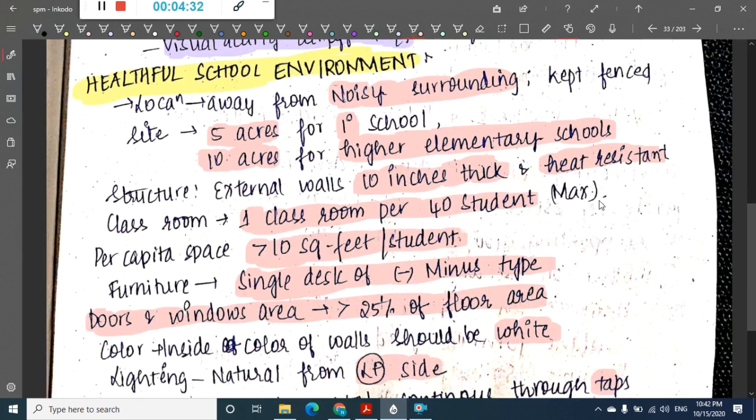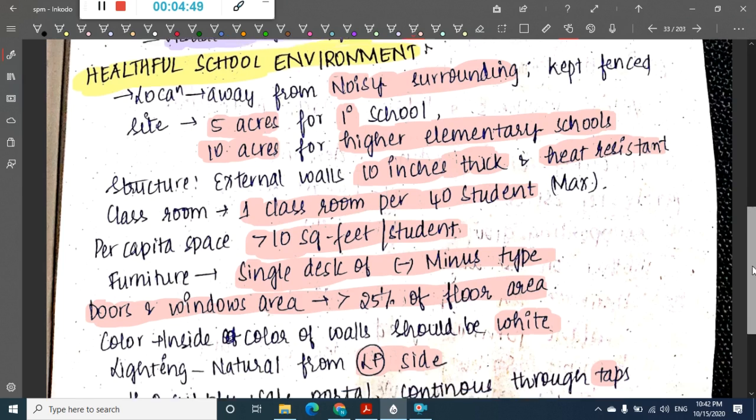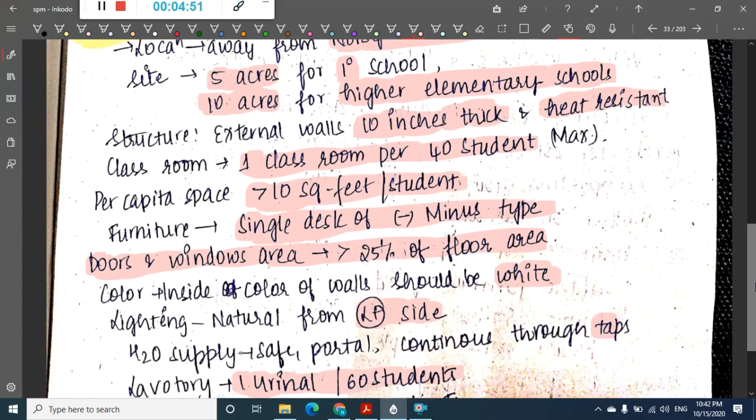We'll see again. The school should be built away from a noisy environment. The site should have at least 5 acres for a primary school and 10 acres for a higher elementary school. The external walls should be 10 inches thick and heat resistant. One classroom should be present for 40 students.